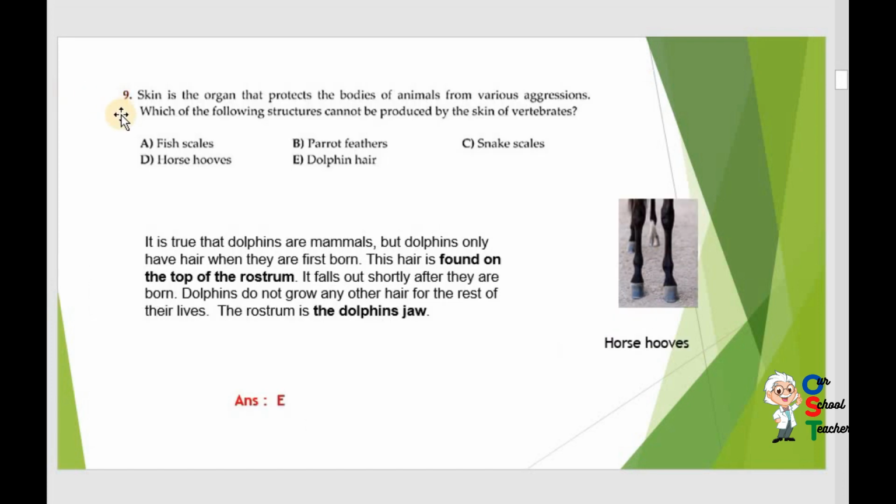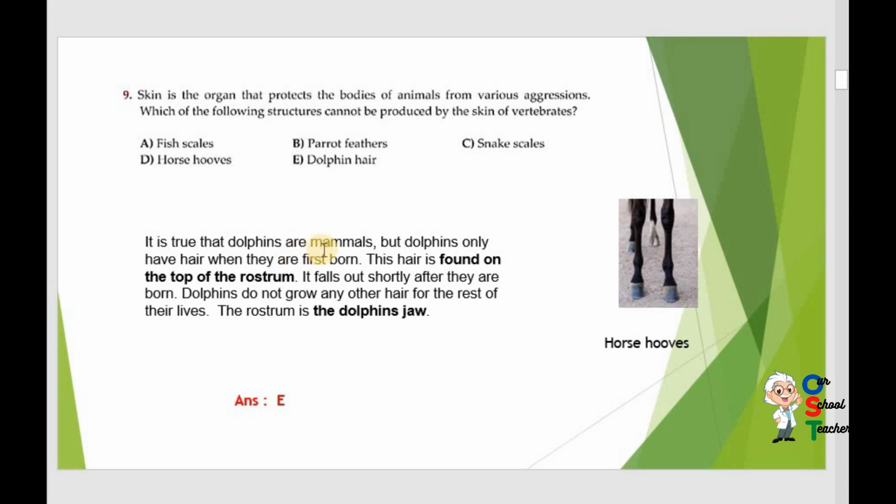Now move on, question number 9. Skin is the organ that protects the bodies of animals from various aggression, meaning hot weather or any danger. Which of the following structures cannot be produced by the skin of a vertebrate? I have given information, just listen.